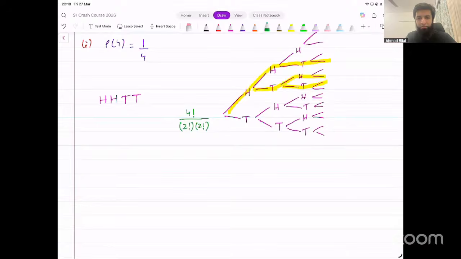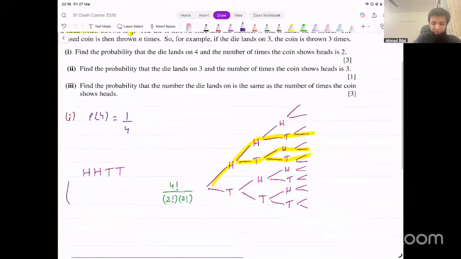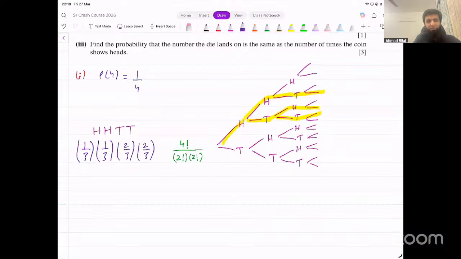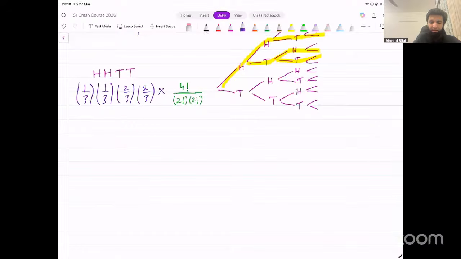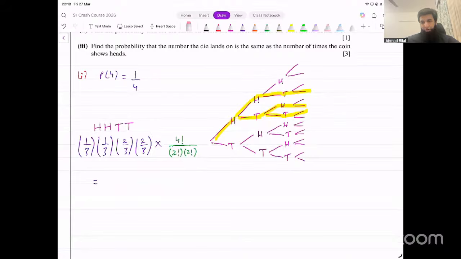Again, we've done something like this before as well. What's the probability of getting heads the first time? Probability of heads was given to be 1 over 3. Then again 1 over 3. Tails 2 over 3. Tails 2 over 3. That's one possible path on the tree diagram. We multiply by the number of possible paths. 24 over 4, that's 6. 6 into 4, that's 24.